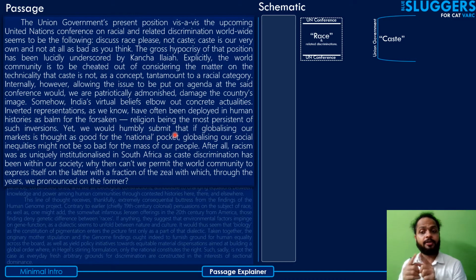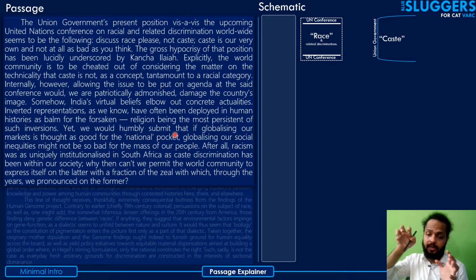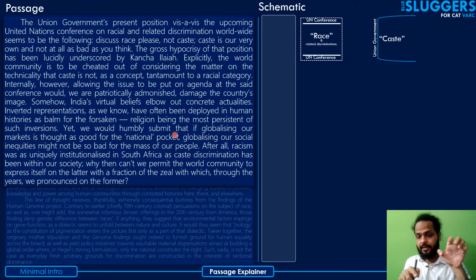This is not what the author says should be done. This is what the union government stand is. That's what the author has tried to convey here, and he has conveyed that in a slightly sarcastic and rhetorical manner, so you can understand that he's definitely not in agreement with this idea of the discussion on caste not being included in the overall discussion of race and other related discrimination at the UN conference.